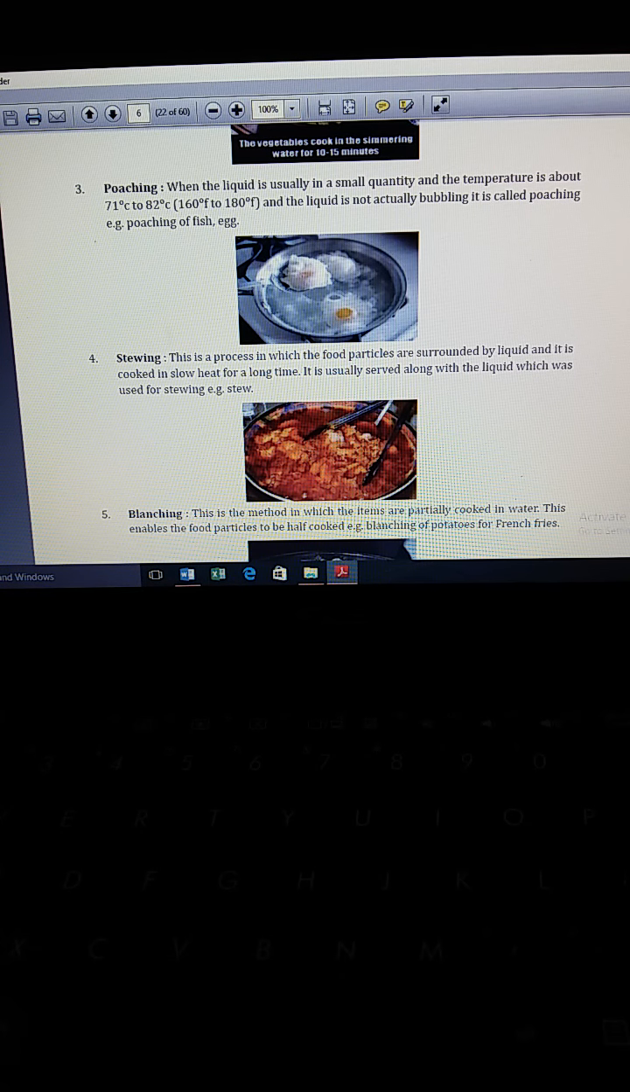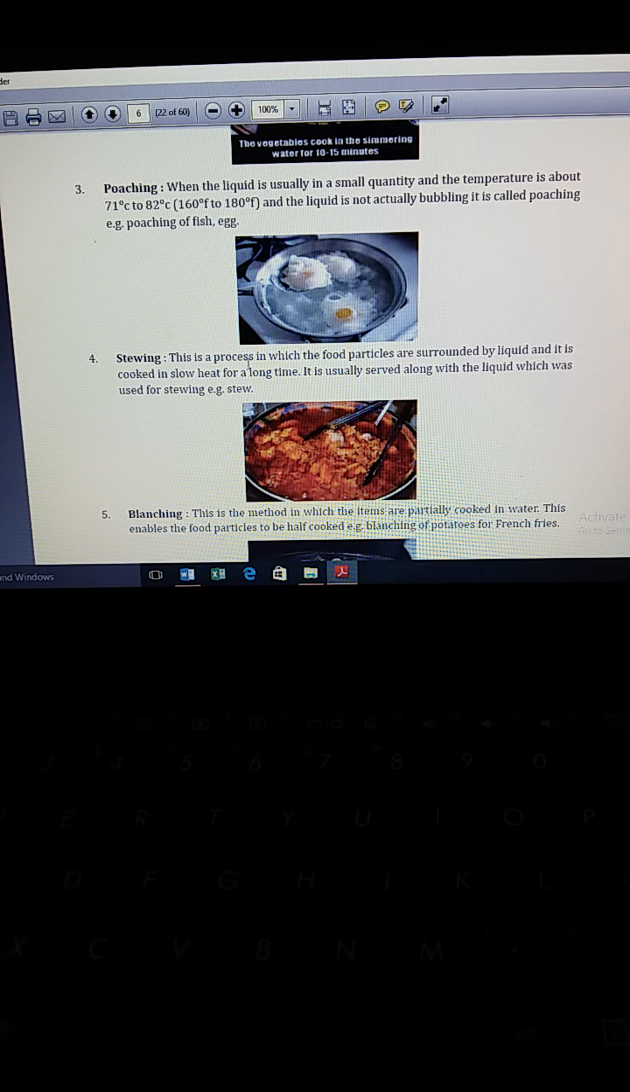Third is poaching. When the liquid is usually in a small quantity and the temperature is about 71 degrees Celsius to 82 degrees Celsius and the liquid is not actually bubbling, it is called poaching. Examples of poaching are poaching of fish and egg.